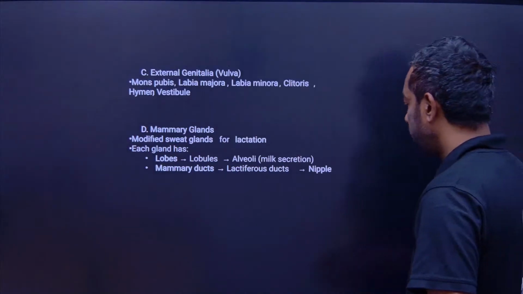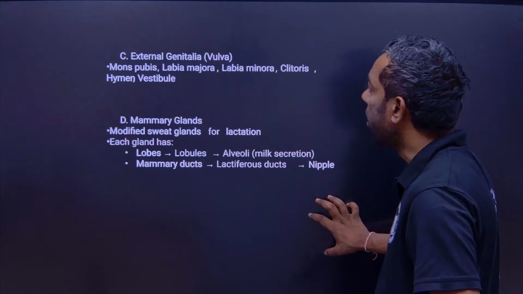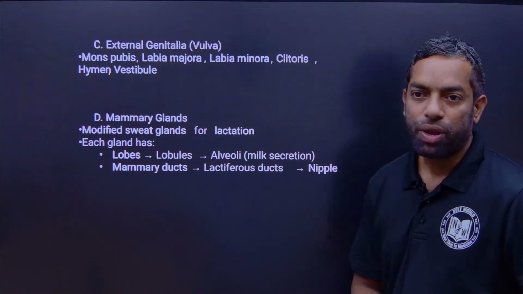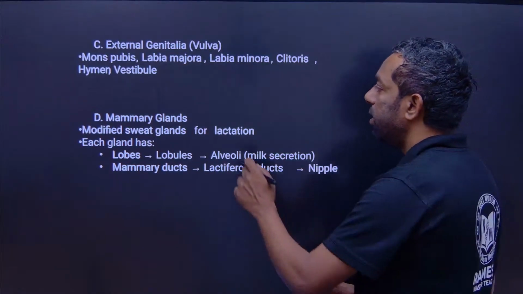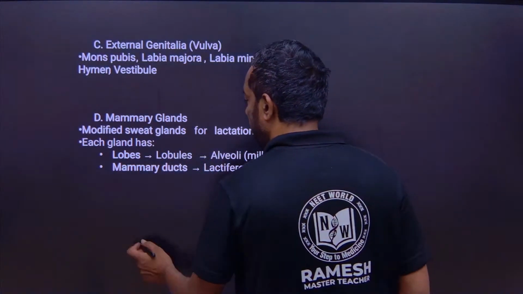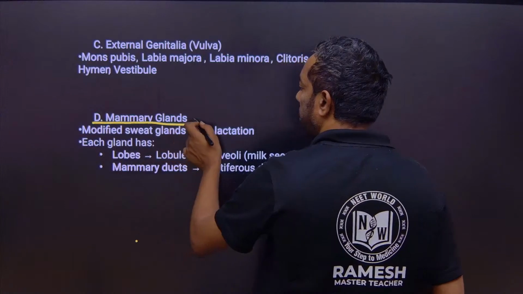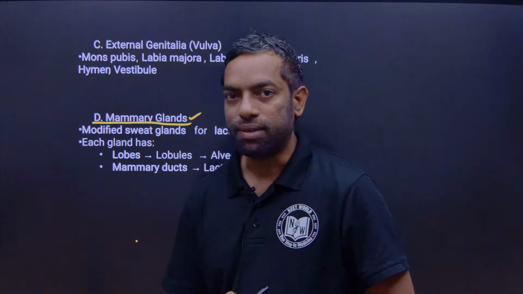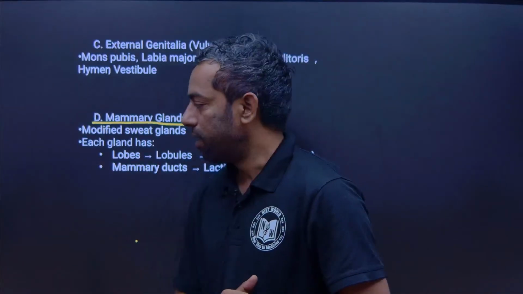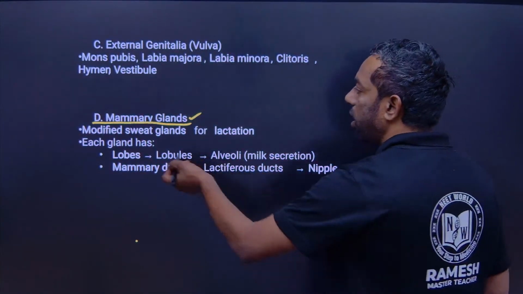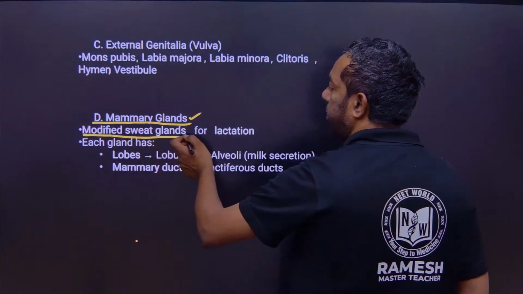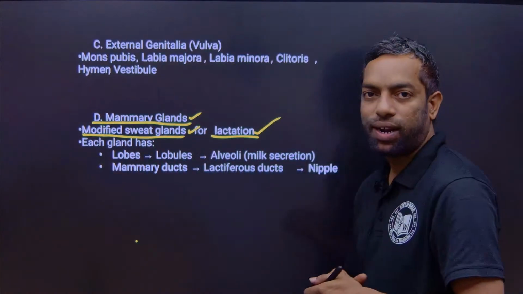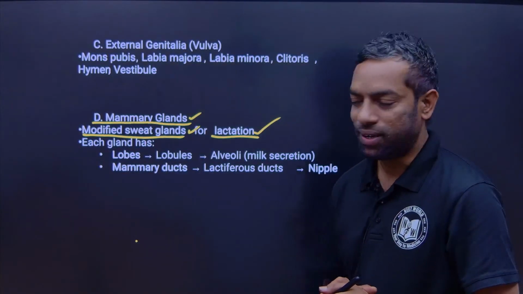Next, we are going to discuss the external genitalia of the female reproductive system, and the mammary glands. The mammary glands are modified sweat glands for lactation.